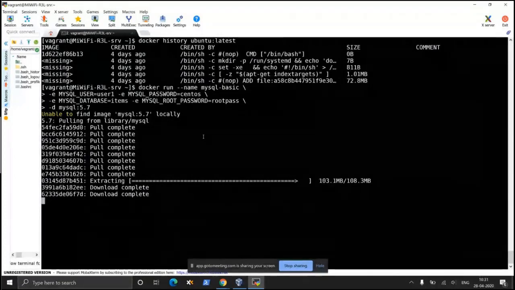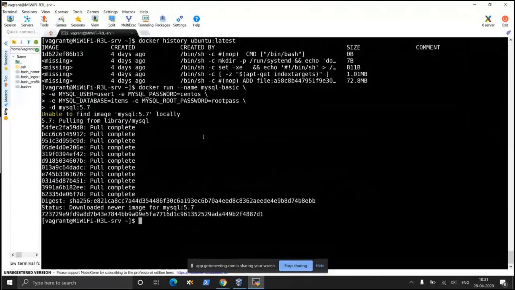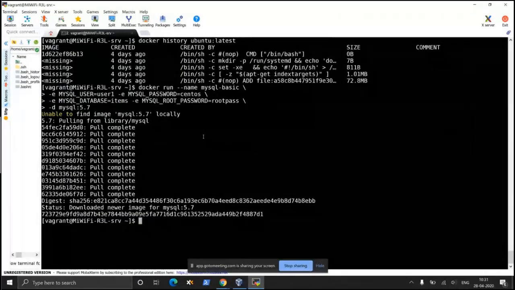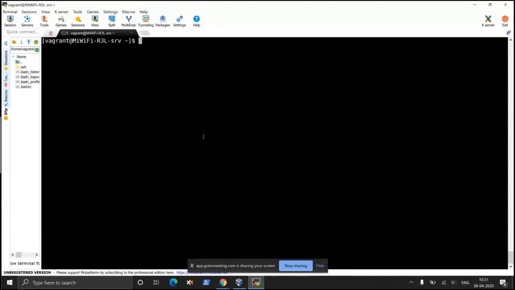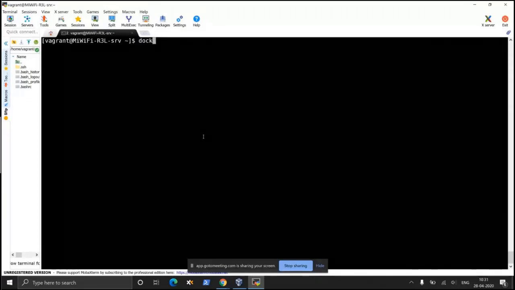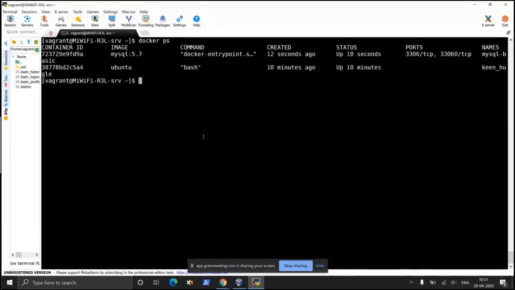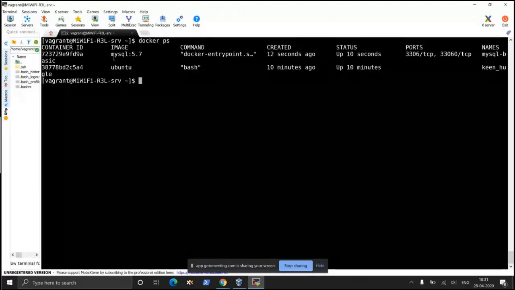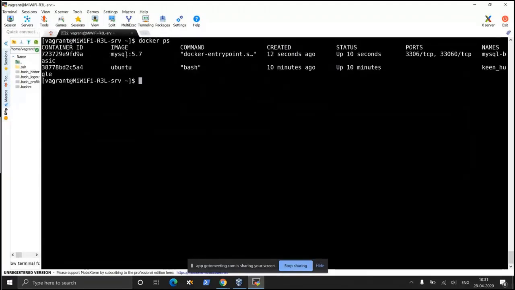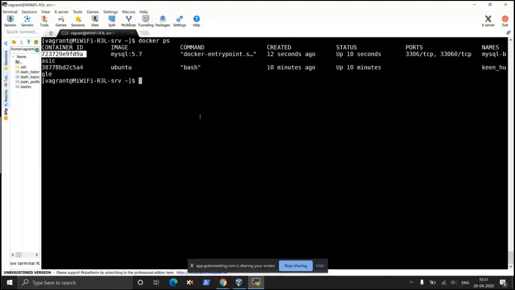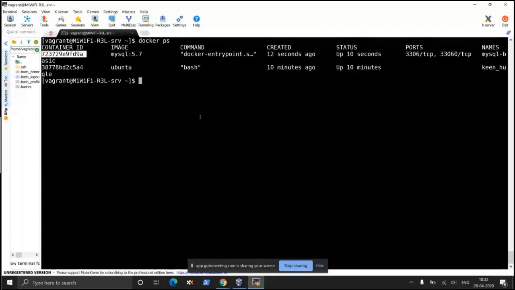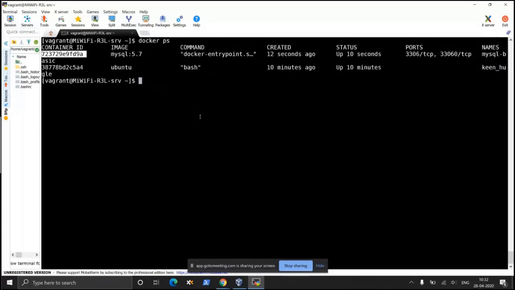By default, whenever you create a container instance, for example, container instance has been created. If you do a docker ps, that will tell you the running container instances. And even if you stop this container, by default, this container will be there till such time you remove this container by using the command docker rm then container id.